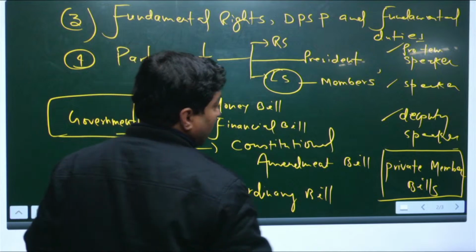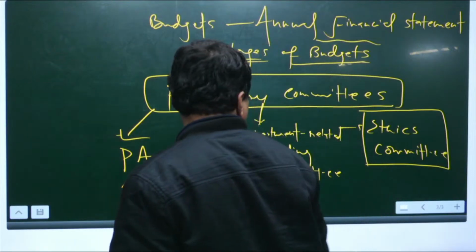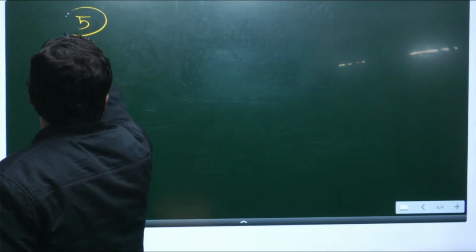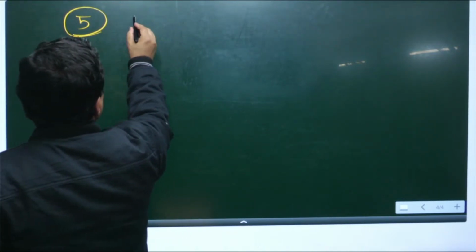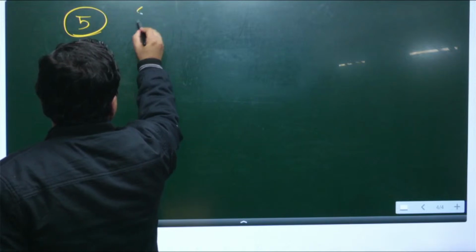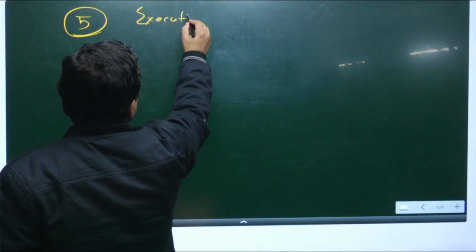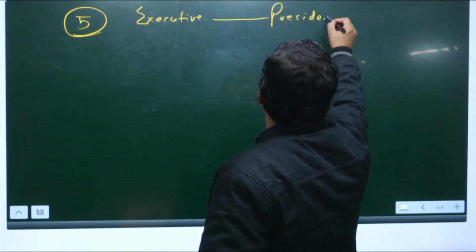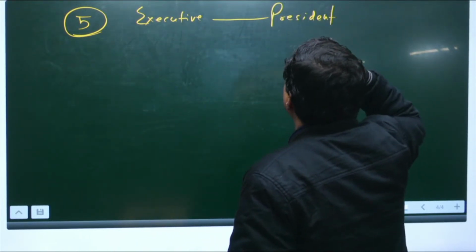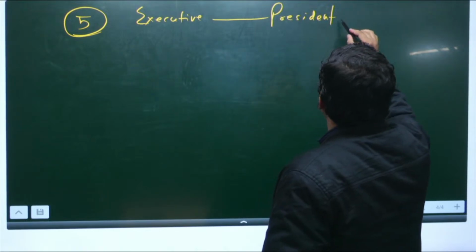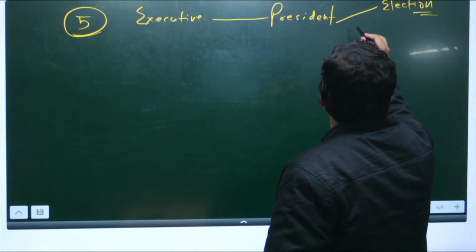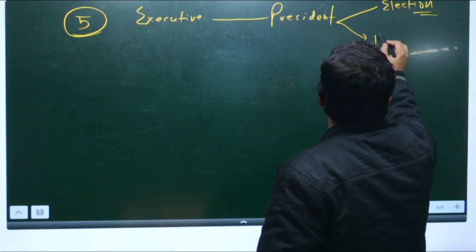Now, the 5th chapter that one should cover for prelims is especially the President. Here in the executive, you should only focus on the President. Now, what do you focus on in the President? Basically, focus on the election, and also his powers and functions.